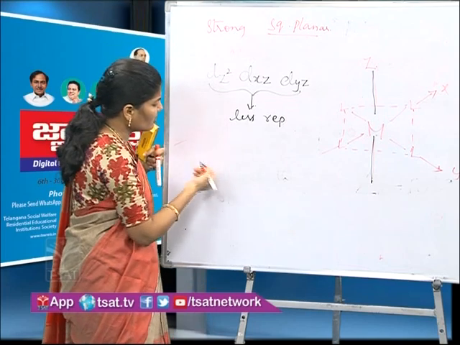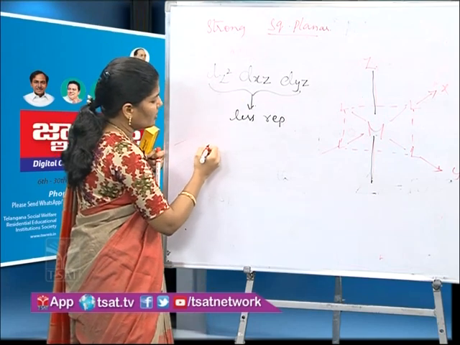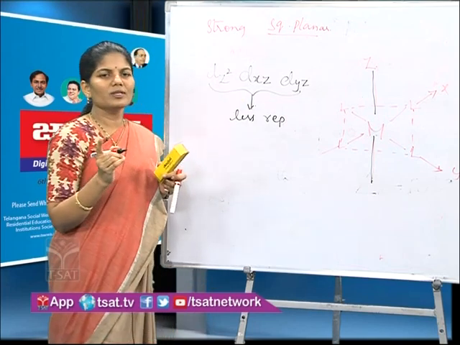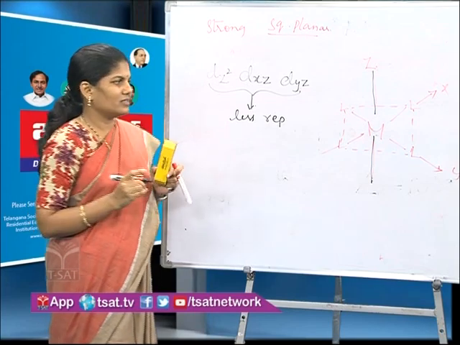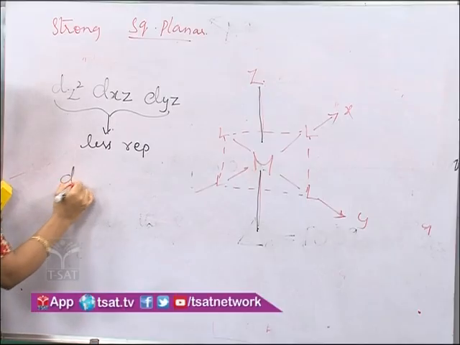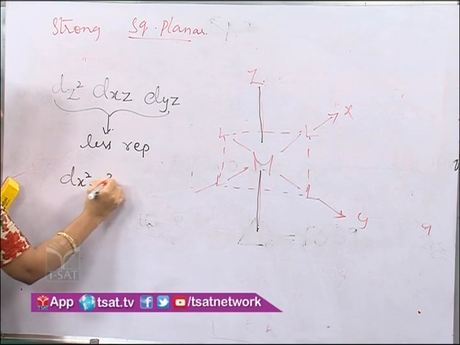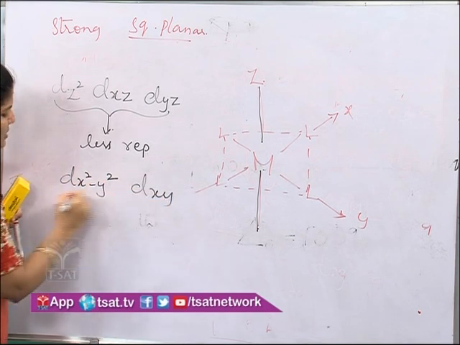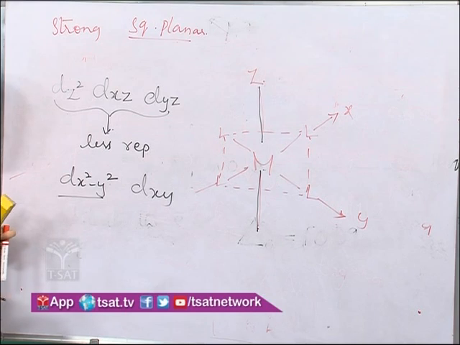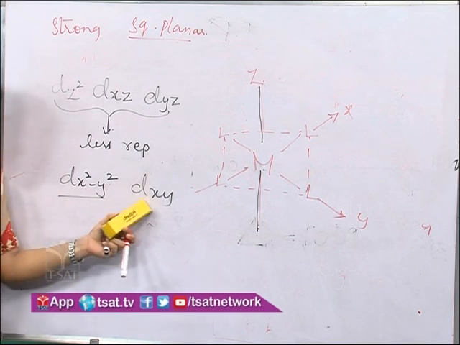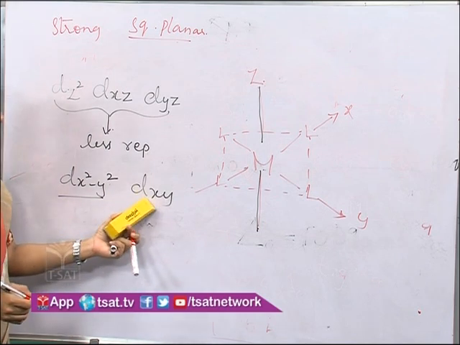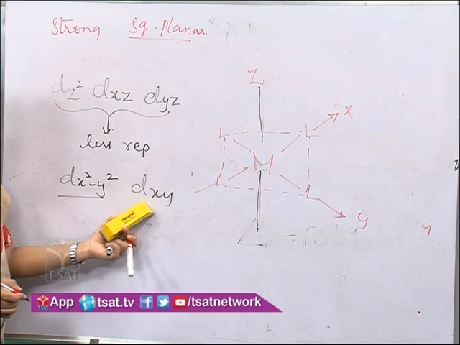Okay. We'll take the remaining orbitals which have their lobes along x and y axis. Those are dx square minus y square and dxy. Dx square minus y square has its lobes along x and y axis, whereas dxy has its lobes in between the x and y axis.